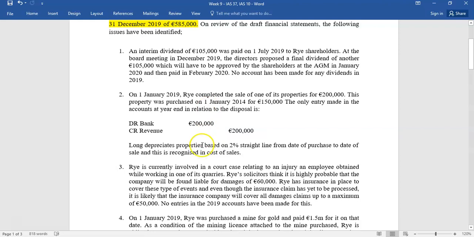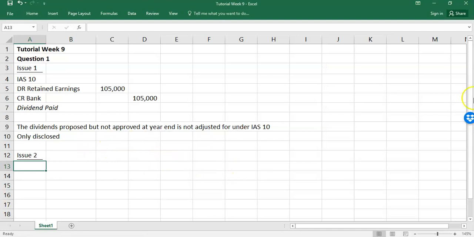So we know when you sell a property, this is IAS 16. So these ones can be thrown in as well from time to time. We need to know the net book value at disposal. Because this is not revenue, you have to calculate a profit or loss on disposal. So you'll say the cost here was 150,000.